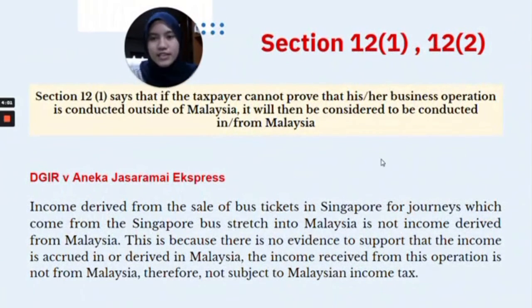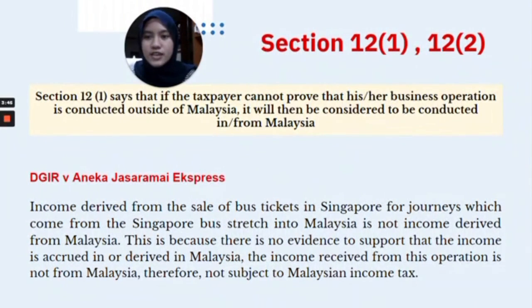Okay. Section 12, Subsection 1 says that if the taxpayer cannot prove that his or her business operation is conducted outside of Malaysia, it will be considered to be conducted in or from Malaysia.